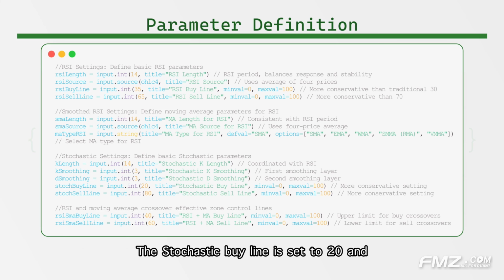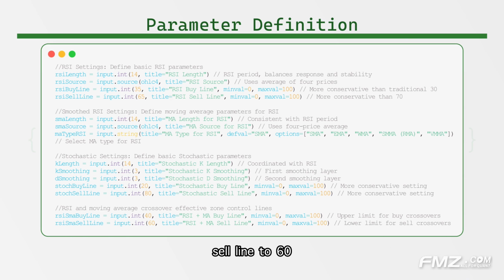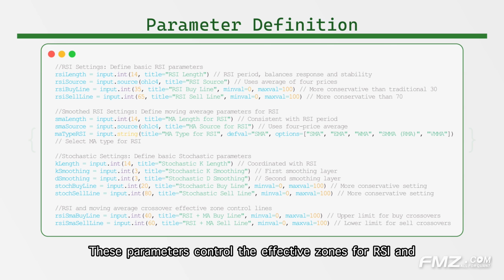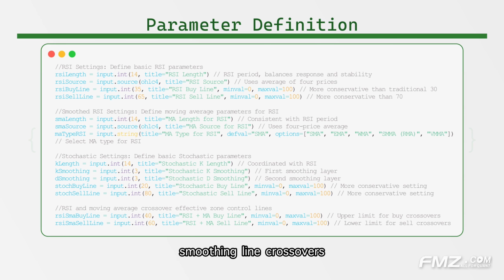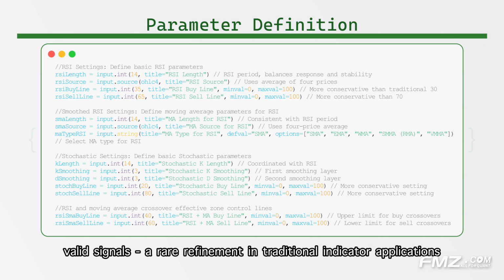The stochastic buy line is set to 20 and sell line to 80, more conservative than standard settings. In a multiple confirmation system, each component needs stricter triggering conditions. Finally, the RSI and moving average crossover buy line is set to 40 and sell line to 60. These parameters control the effective zones for RSI and smoothing line crossovers, ensuring only crossovers at appropriate technical positions are recognized as valid signals, a rare refinement in traditional indicator applications.